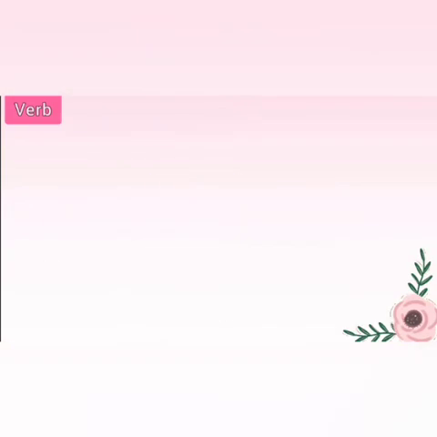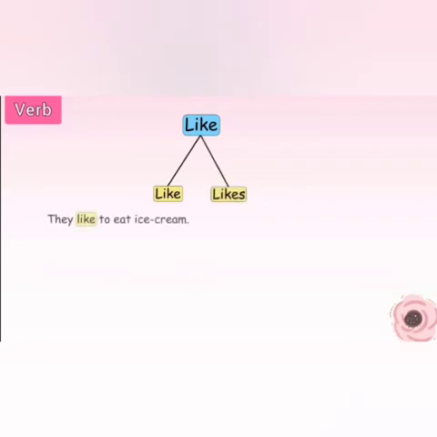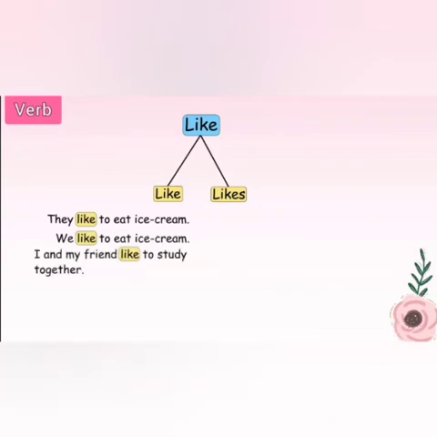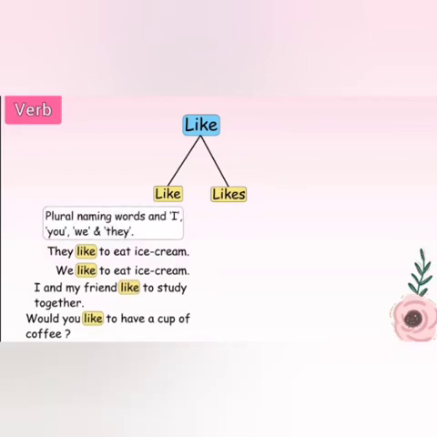Now, here we have one more verb, like. We have two forms, like and likes. They like to eat ice cream. We like to eat ice cream. I and my friend like to study together. Would you like to have a cup of coffee? So, we use like when we talk about plural naming words or when our sentences have I, you, we and they.